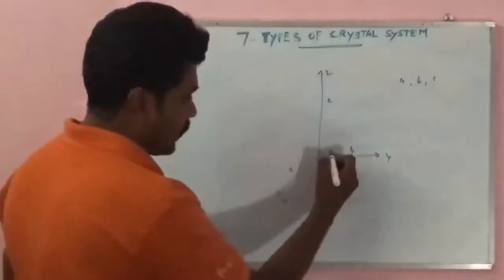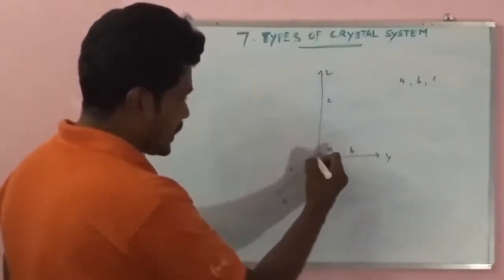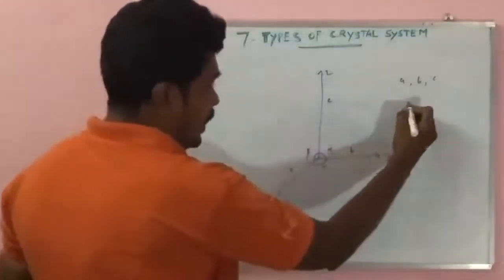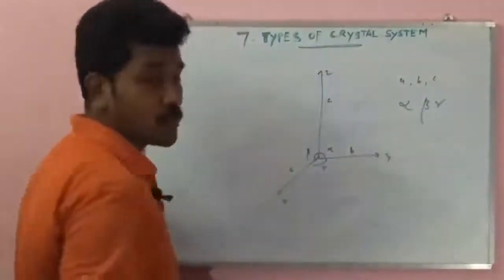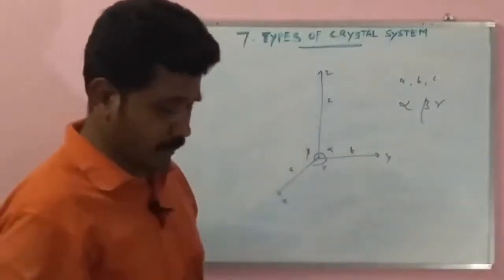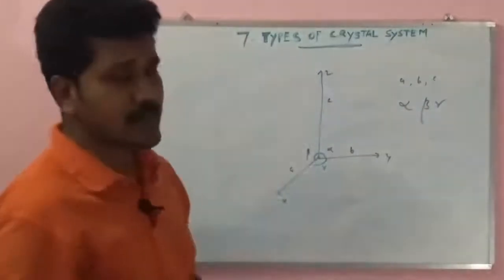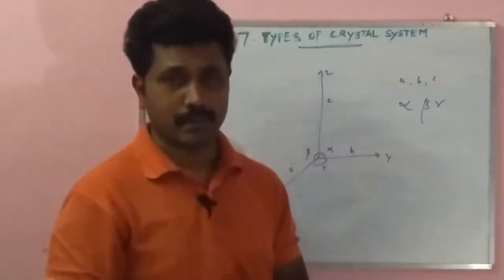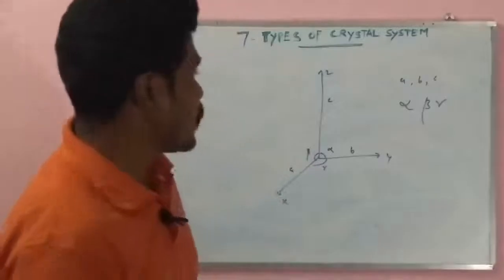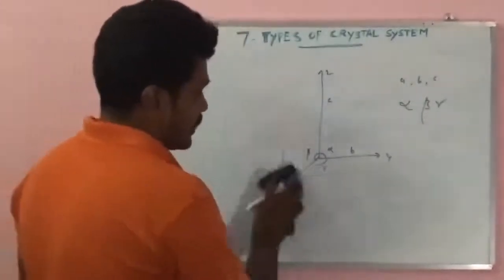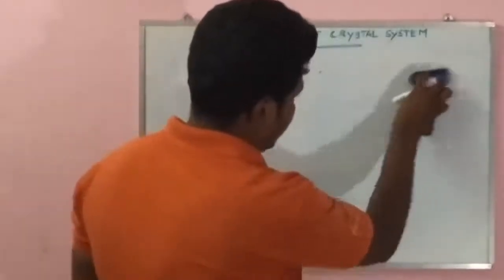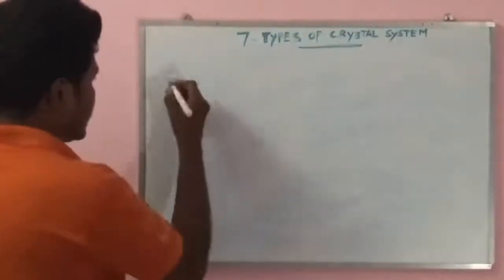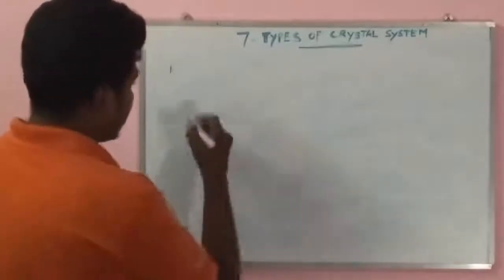B to C is the angle alpha. Then C to A is the angle beta. This is the angle gamma. Here alpha, beta, and gamma are known as the interaxial angles. So the seven types of crystal systems differentiate between these values. These are the parameters. Now we discuss one by one what the seven types of crystals are. First of all, number 1, triclinic.